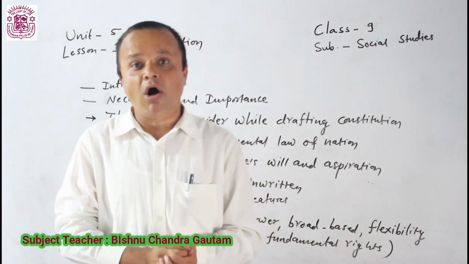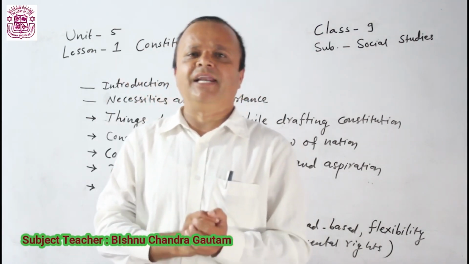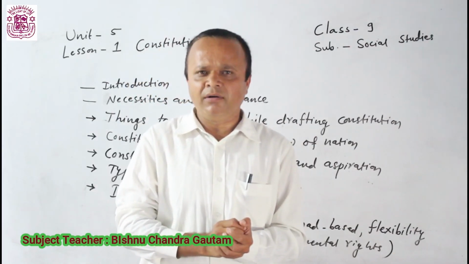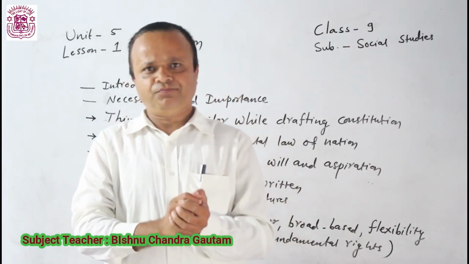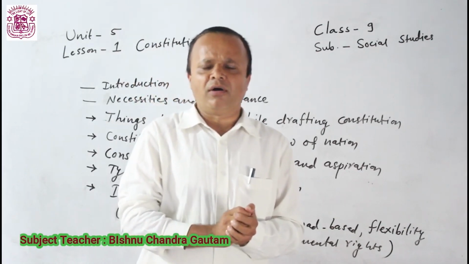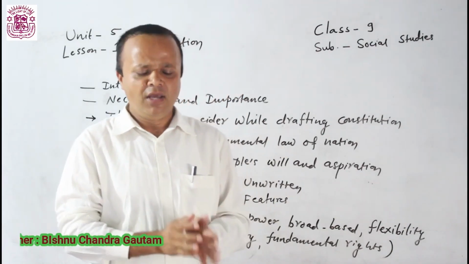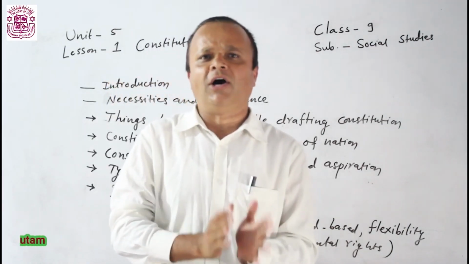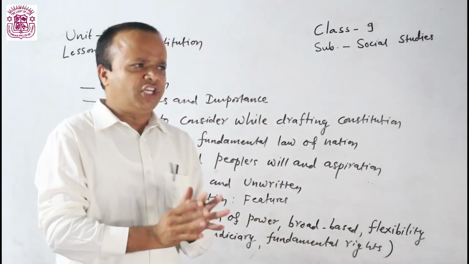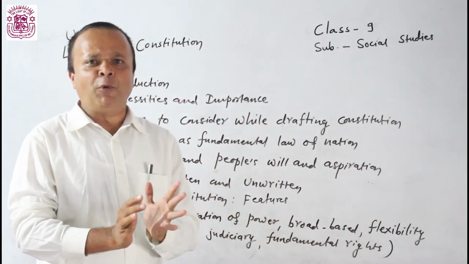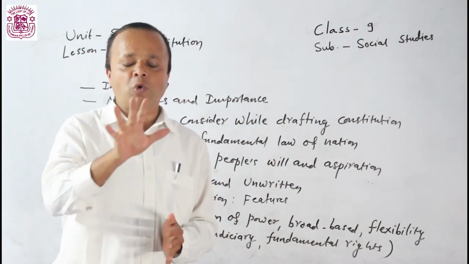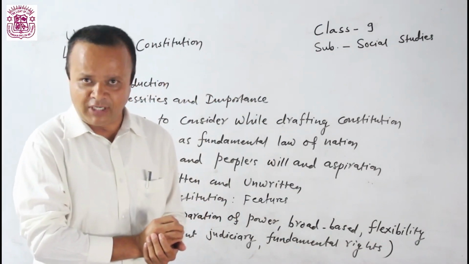It is that law which defines the relationship between ruler and ruled. Constitution, important law of nation, is also called law of the law. Constitution is very important to make proper rule and regulation in the country.